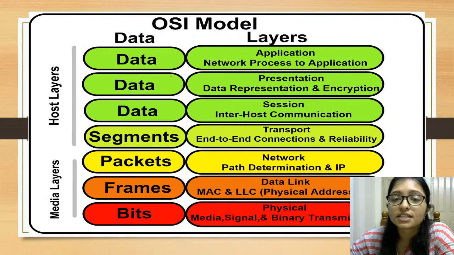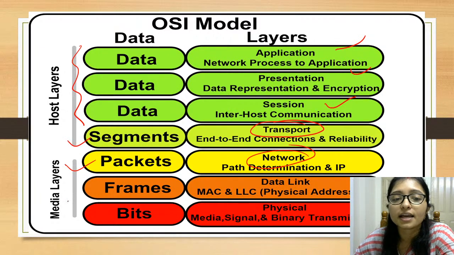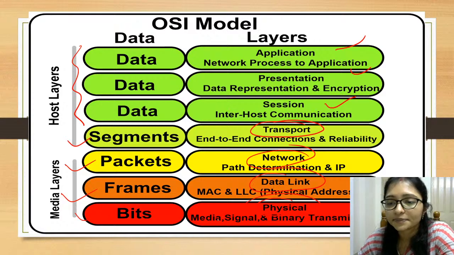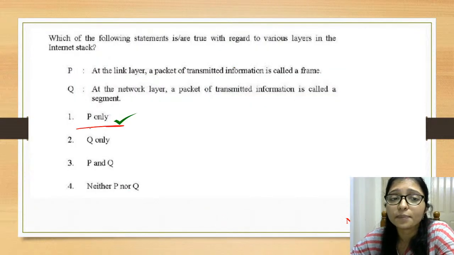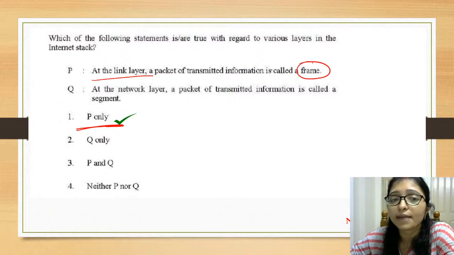Yes. So just now we have told that the data is in application, presentation and session. Segment is in transport layer. Packet is in network layer. Frame is in data link layer, and bit is in physical layer. Right? So that's why P is the answer. Here at the link layer, the packet is called frame. But in the network layer, is it called segment?